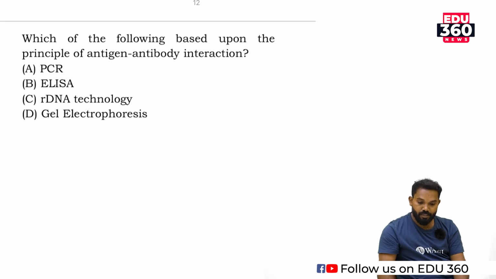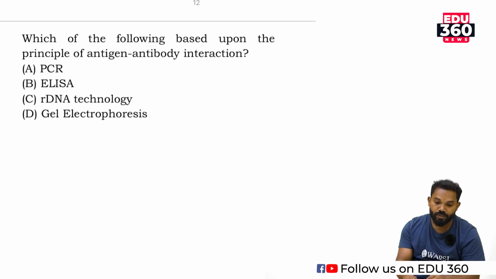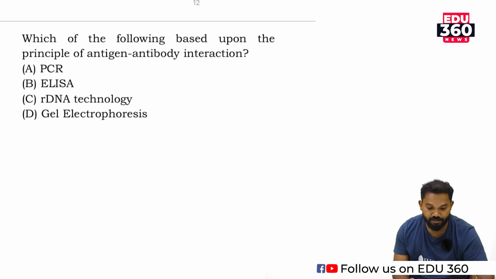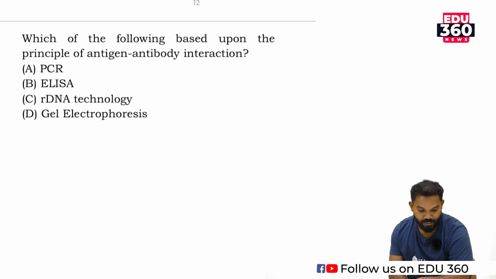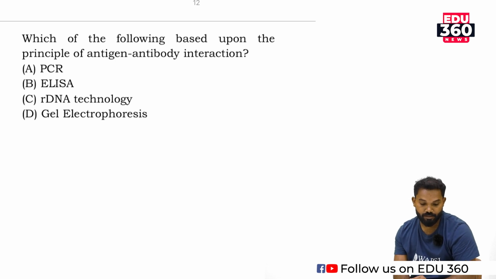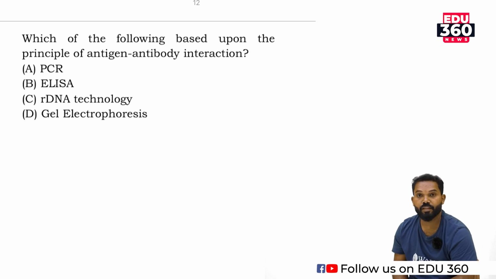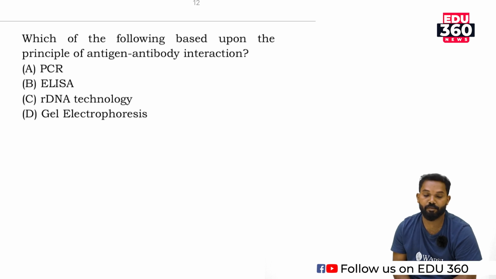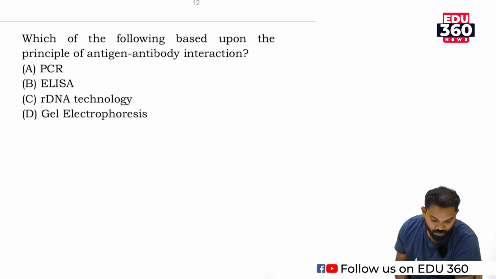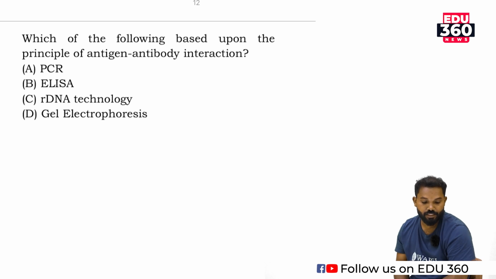Then the next question is, which of the following is based upon the principles of antigen-antibody interaction? In the second year chapter, biotechnology, there are some new methodologies, that is antigen-antibody reactions, then PCR, ELISA, etc. Which among the following is based on antigen-antibody?